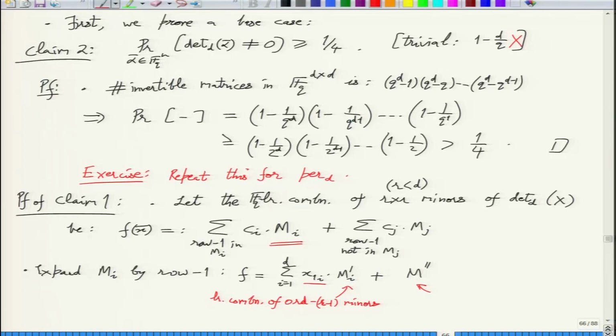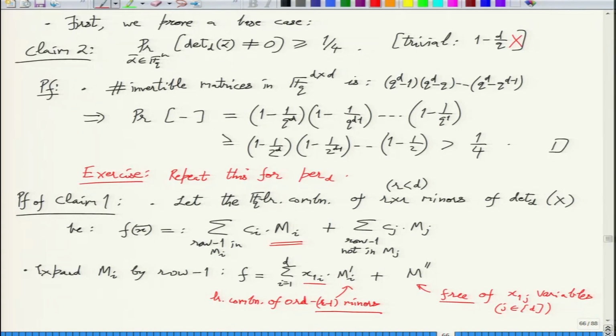This M prime prime is the part which is free of the variables that appear in the first row. So this is free of x1j variables, j from 1 to d. Okay, so this is the decomposition.